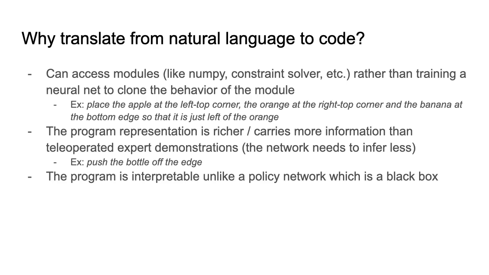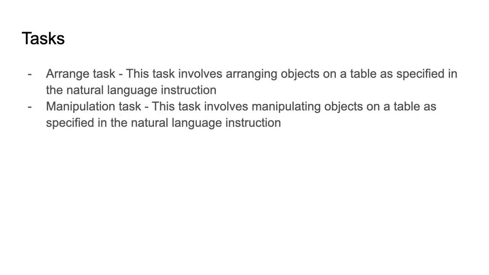Another advantage of program synthesis is that the generated program is interpretable, unlike a policy network that directly controls the actuators of the robot, which is more of a black box. So to evaluate this program synthesis approach, we defined two tasks. One is the arrange task and the other is the manipulation task. For the arrange task, there are a bunch of objects on the table and they have to be arranged as specified in the natural language instruction. And for the manipulation task, the objects on the table have to be manipulated as specified.